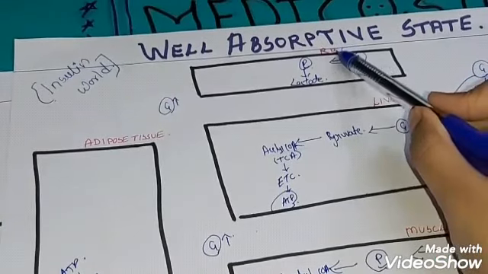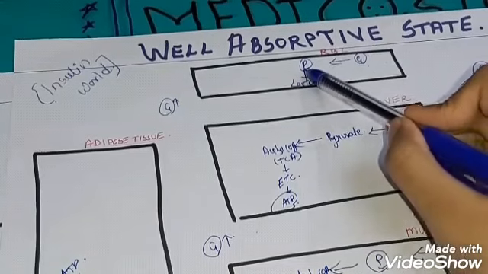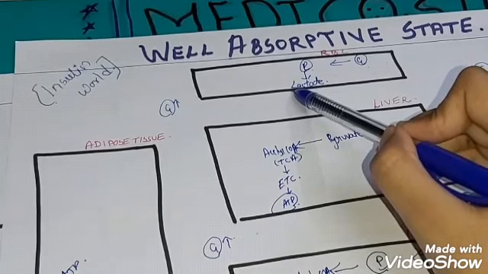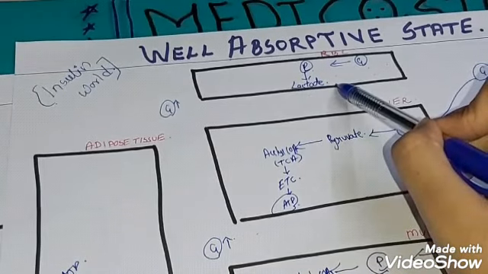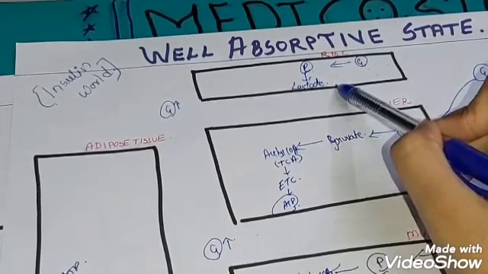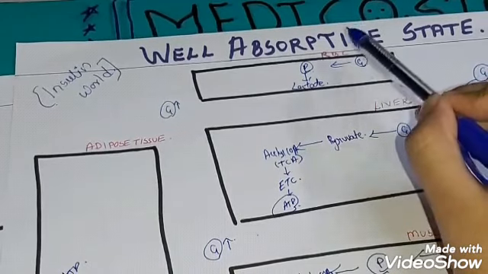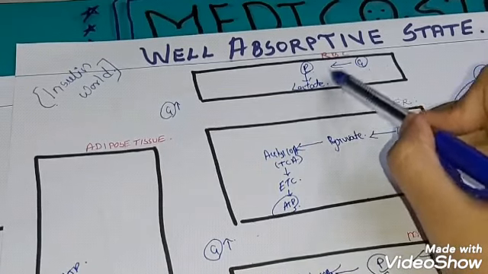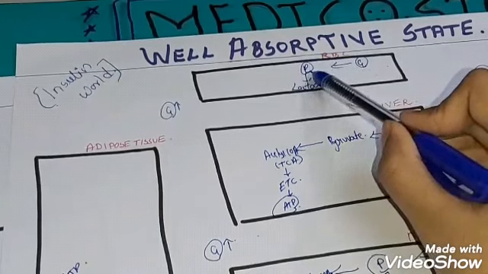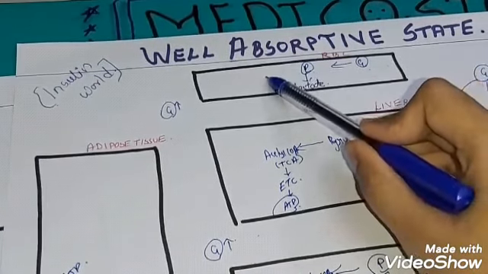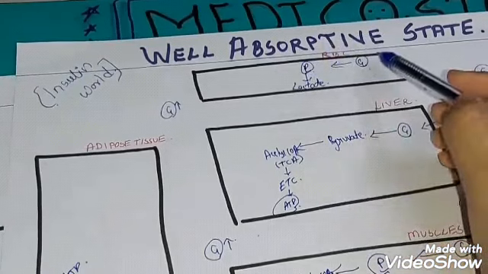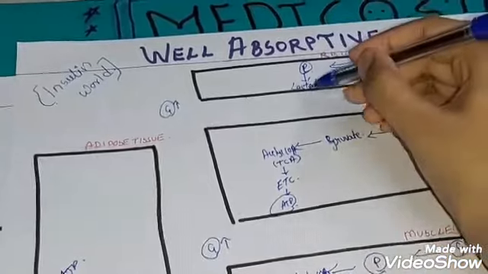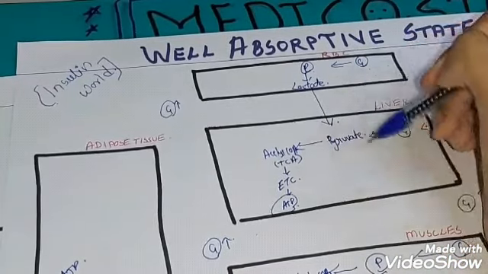But the difference is in RBC. RBC takes glucose, which is converted into pyruvate and then to lactate. This is known as substrate level phosphorylation. We will see this concept more in glycolysis, and you should remember that the role of RBC is to carry oxygen, and also RBC lacks mitochondria. So that's why there is no conversion of pyruvate to acetyl CoA. So it forms lactate, and the lactate goes to the liver where it is recycled.